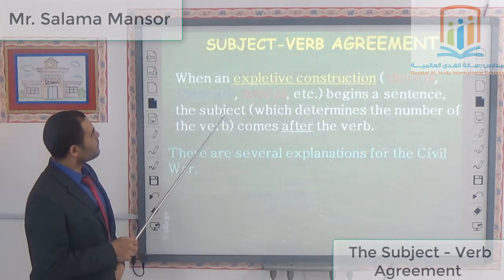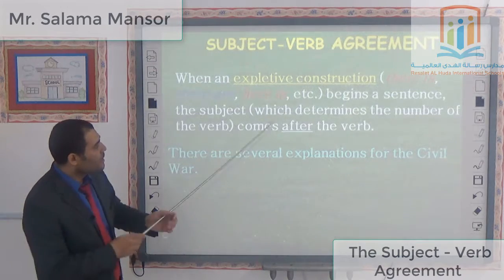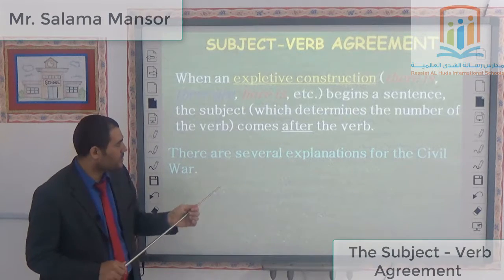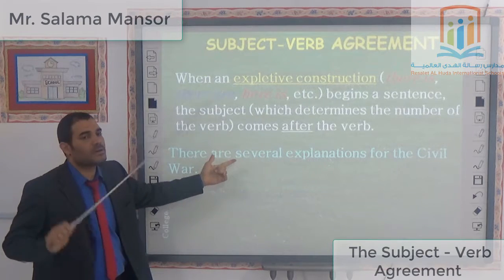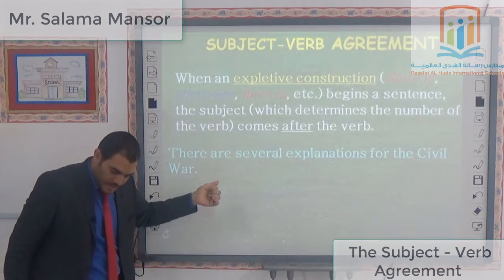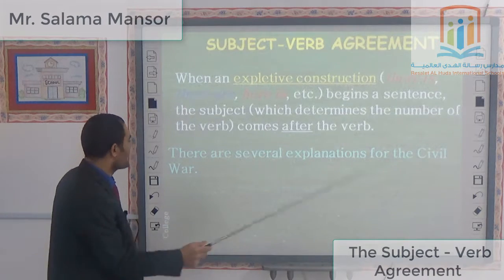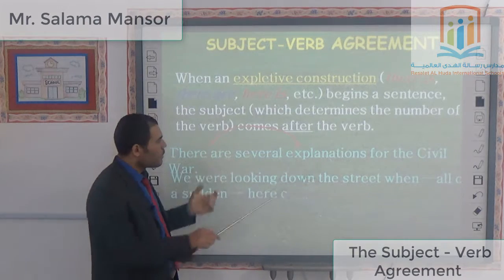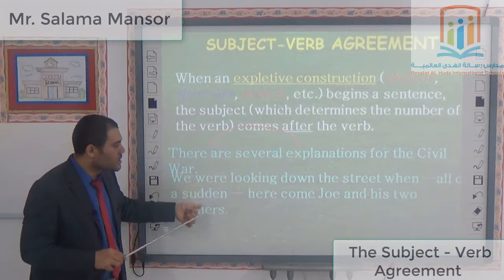When an expletive construction like there is, there are, here is, or it is begins the sentence, the subject which determines the number of the verb comes after the verb. Let's take this example. There are several explanations for the civil war. The words there are specify that what comes after is plural, because explanations is plural.